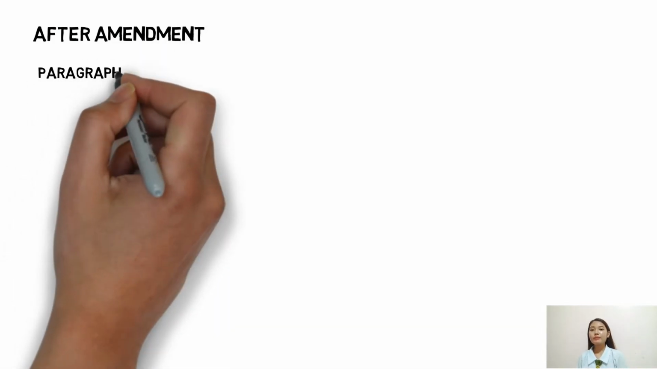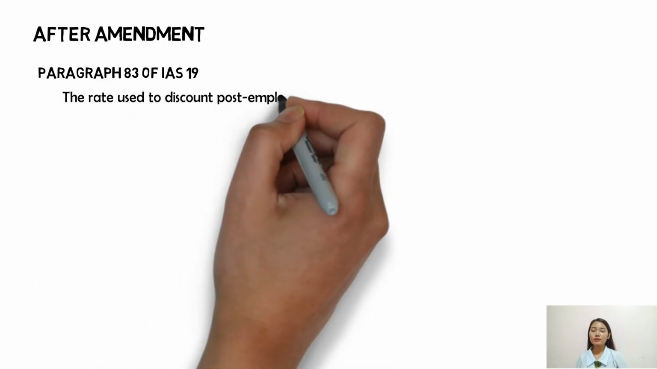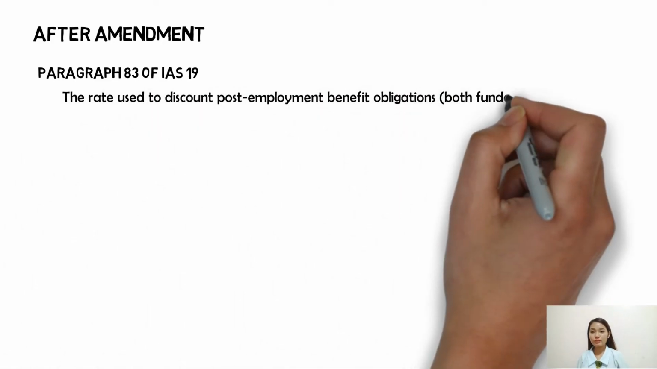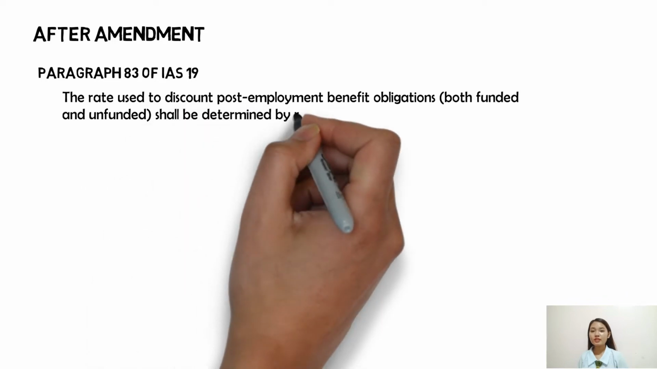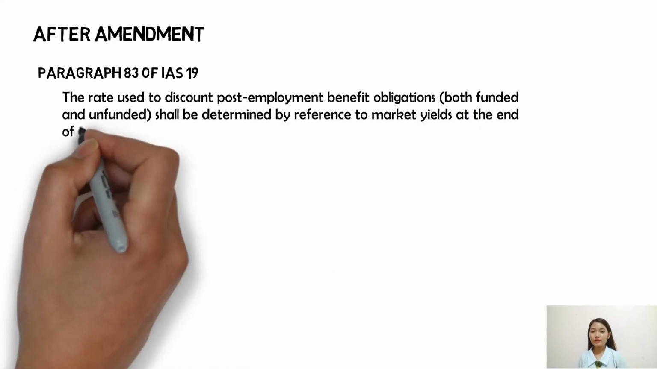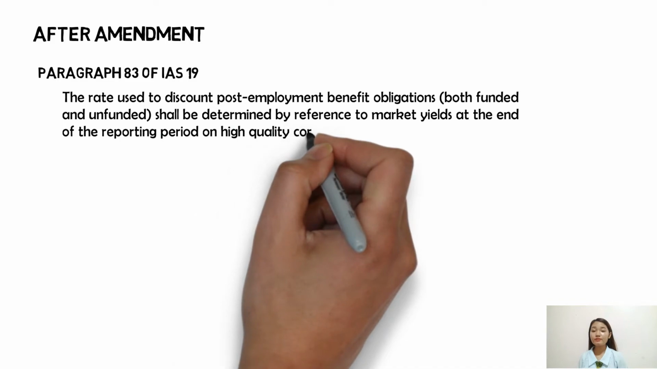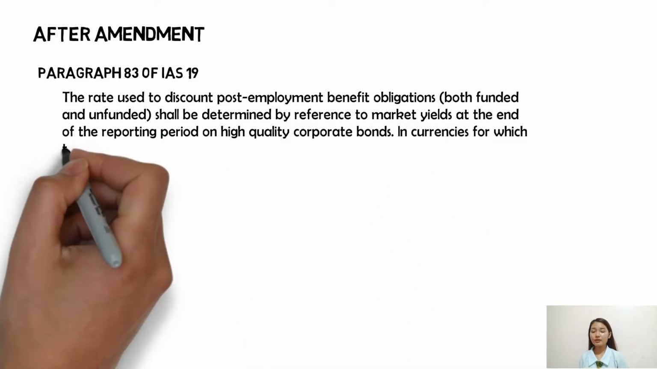After amendment, Paragraph 83 of IAS 19. The rate used to discount post-employment benefit obligations, both funded and unfunded, shall be determined by reference to market yields at the end of the reporting period on high-quality corporate bonds.